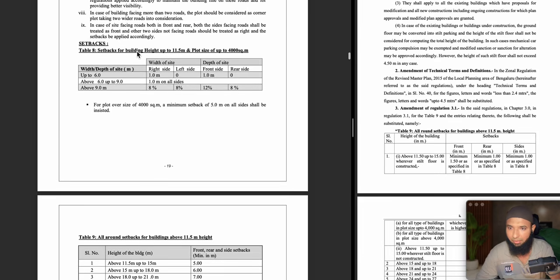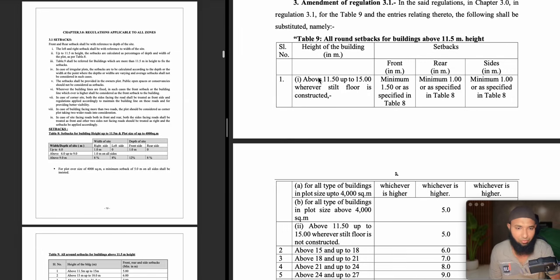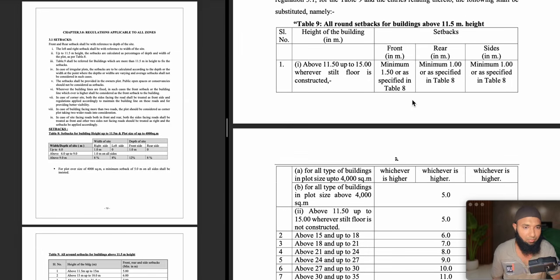Okay, table number 8 speaks regarding up to 11.5 meters and plot size up to 4000 square meters. So this doesn't apply here, but plot size up to 4000 square meters, it is road. So front is 18 feet, 18 feet up to 30 feet. So maybe these are for small plots. So this wouldn't make much difference for this. So let us leave this table 8.